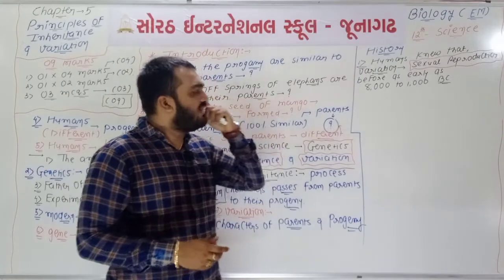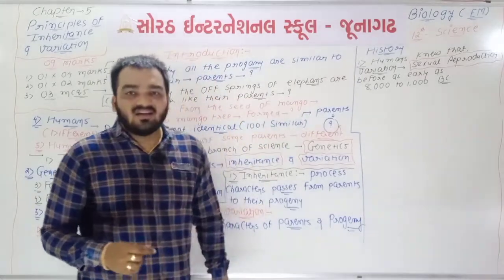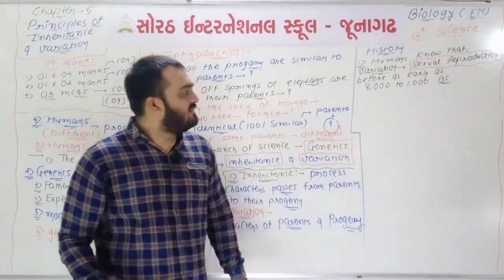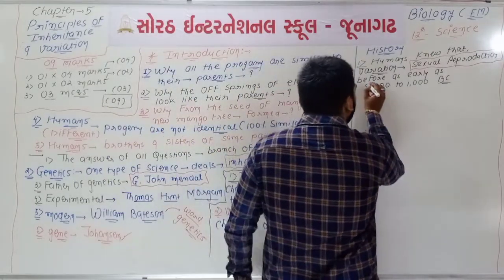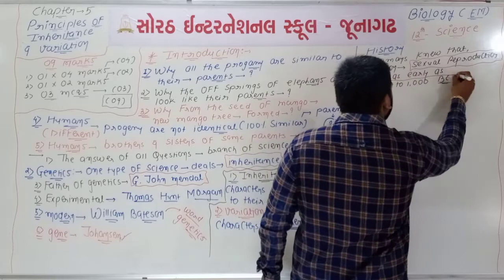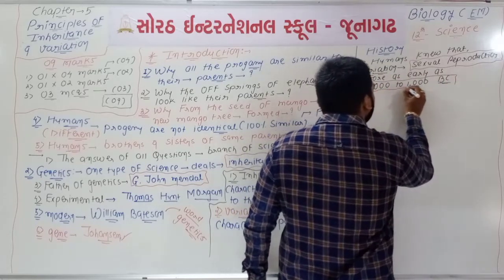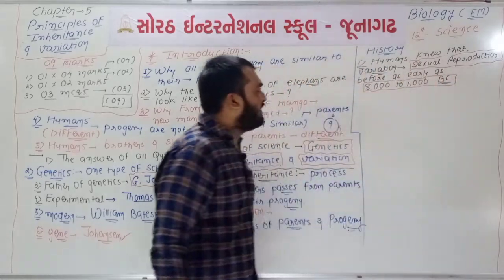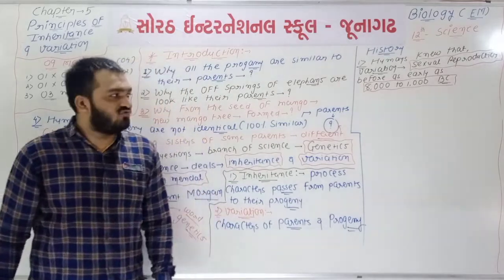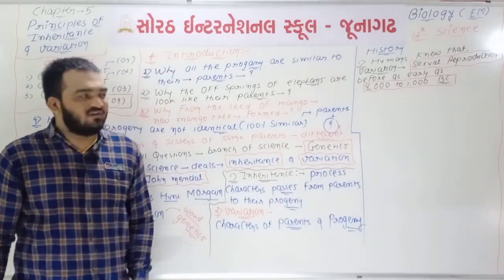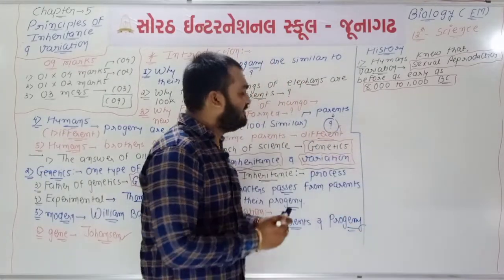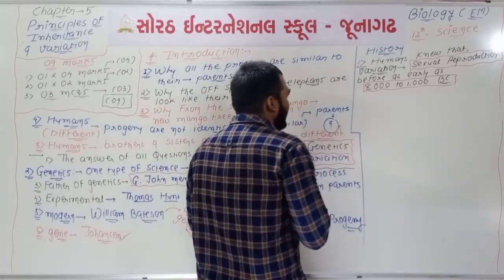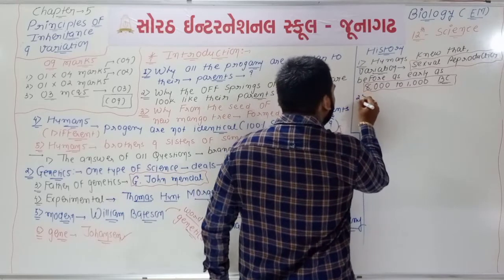So humans knew that the reason of variation is in sexual reproduction, as early as 8000 to 1000 BC. It is a one-liner question and an important MCQ. Point number 2.